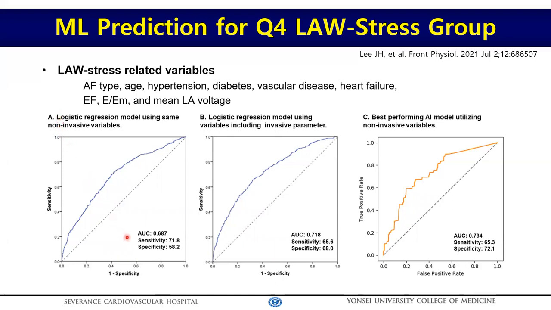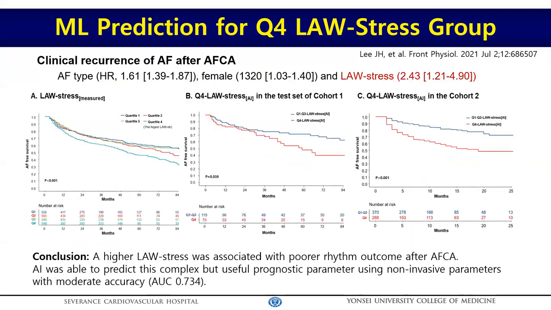With a conventional regression model using non-invasive variables, AUC for left atrial wall stress was just 0.66. After adding the invasive parameters, AUC increased to 0.72. By the machine learning model with no invasive variable and no wall thickness, AUC for wall stress prediction was 0.73. As we expected, AF recurrence was significantly higher in the LA wall stress group, and it was reproducible in the machine learning model without invasive parameter.